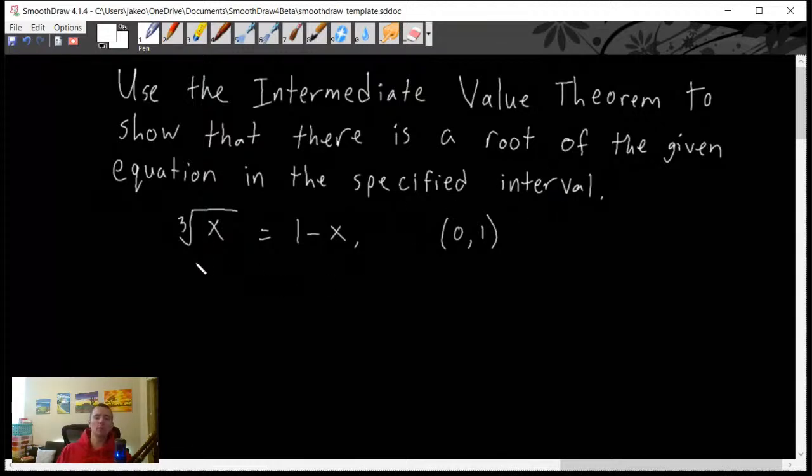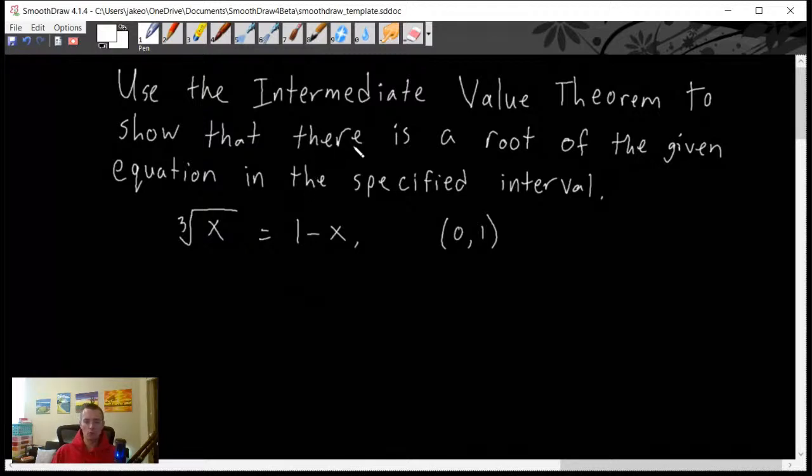So basically we have this equation here, and we need to show that there's a root, or in other words, there's a solution to this equation. There is a point in this interval, x between 0 and 1, where the cube root of x equals 1 minus x. Well, to use the intermediate value theorem, what we need to do is think of a couple different adjustments that we can make to this problem.